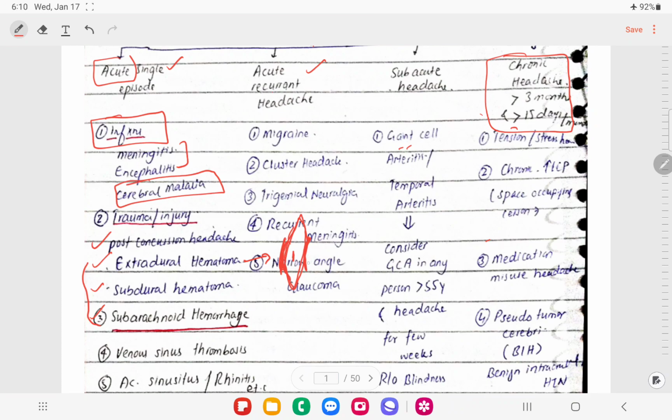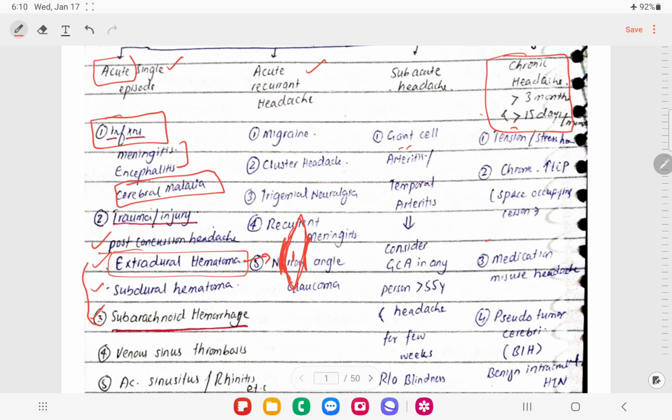We also studied that if any one of those three findings were there, like the patient having a fluctuating level of consciousness, consciousness that is very slow to improve, and lucid intervals, we think the patient is having extradural hematoma.